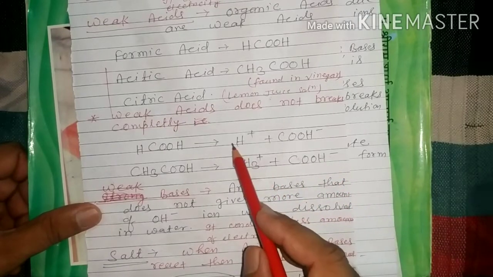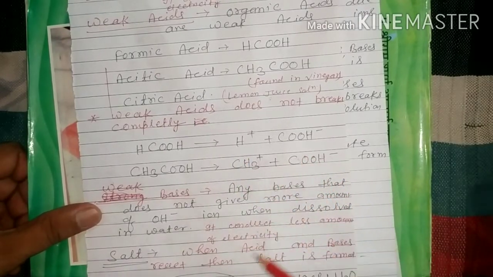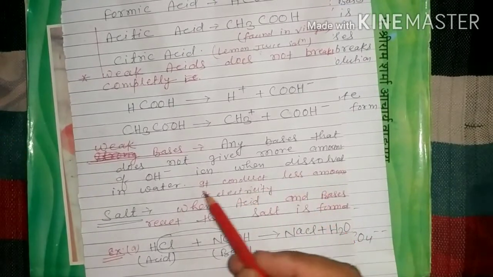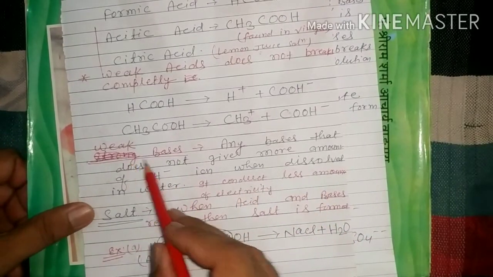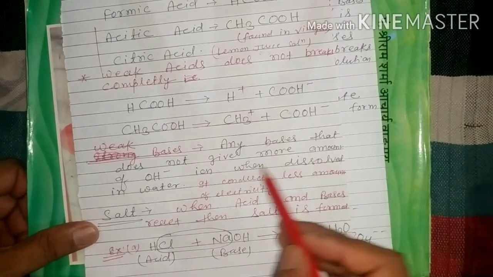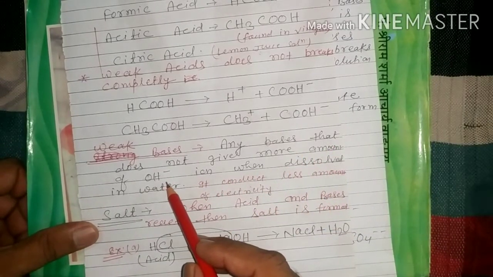So weak acids do not break completely into hydrogen ion. Now, weak bases: any base that does not give a large amount of hydroxide ion.